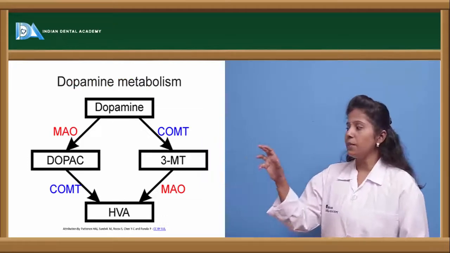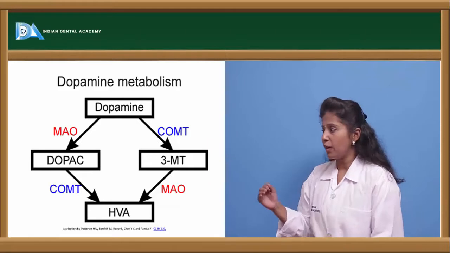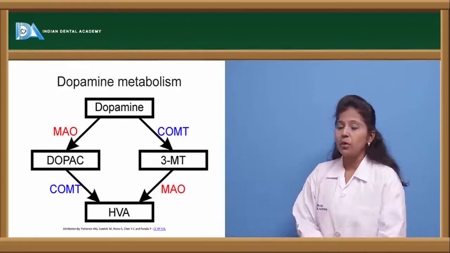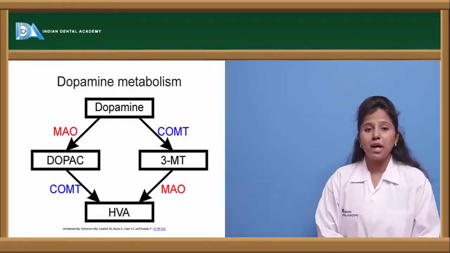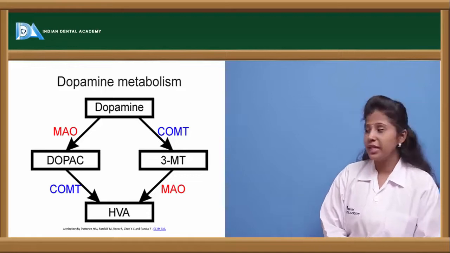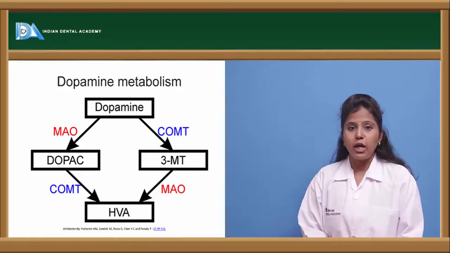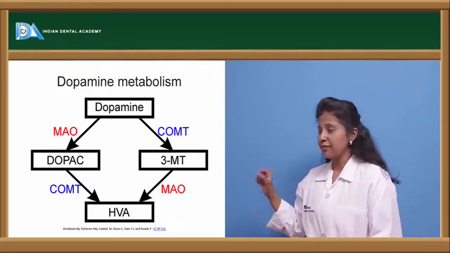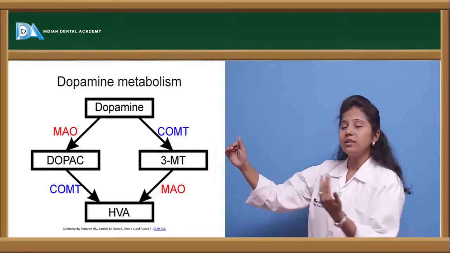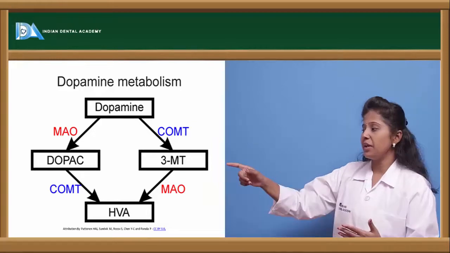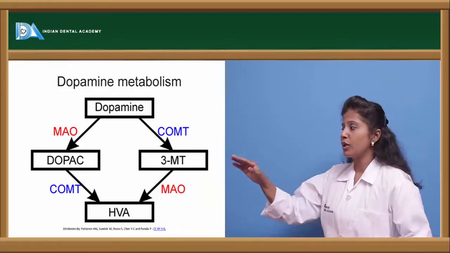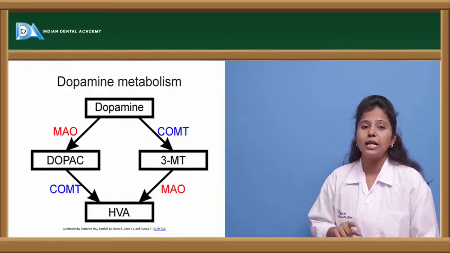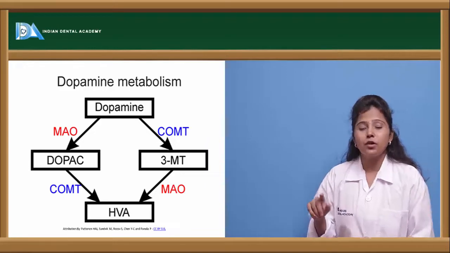Here is the pictorial representation of dopamine metabolism. Once dopamine is synthesized from L-dopa, it undergoes metabolism by enzymes called MAO, that is monoamine oxidase, and COMT, that is catechol-O-methyltransferase. On the action of MAO, it forms the compound DOPAC. On the action of COMT, it forms a compound called 3-MT.